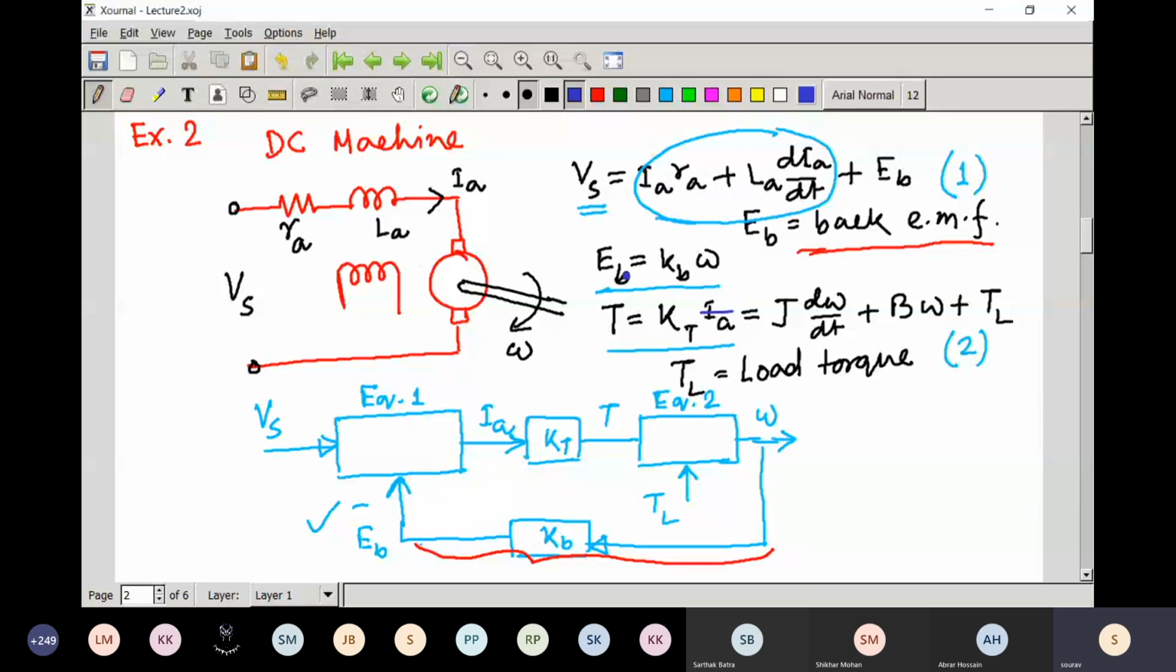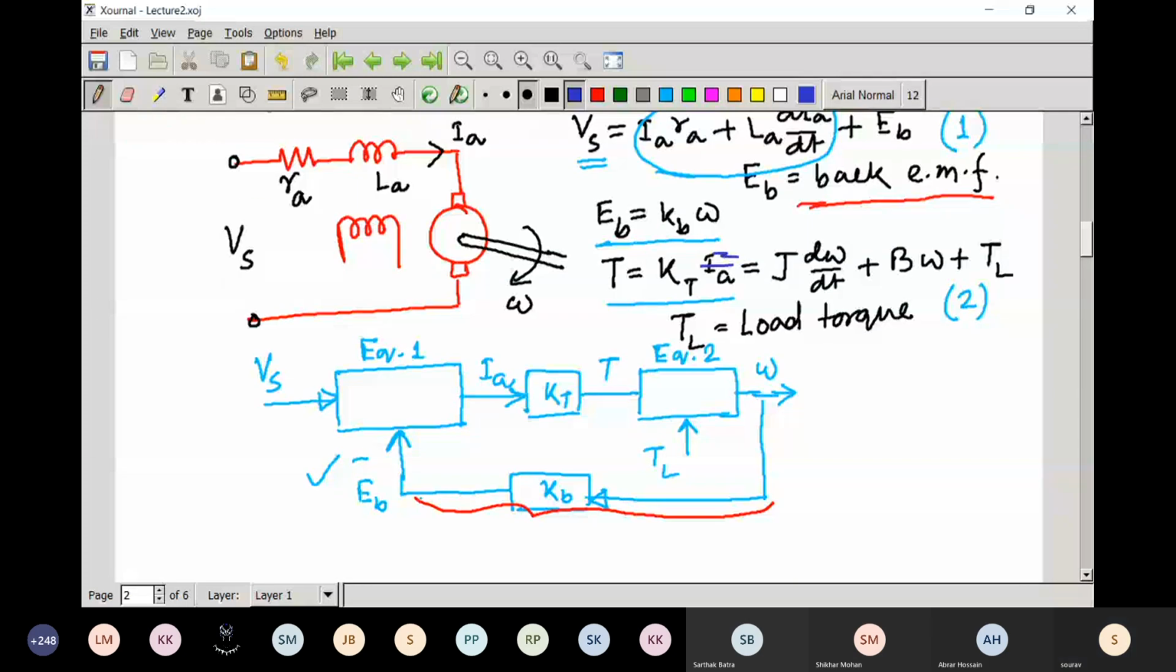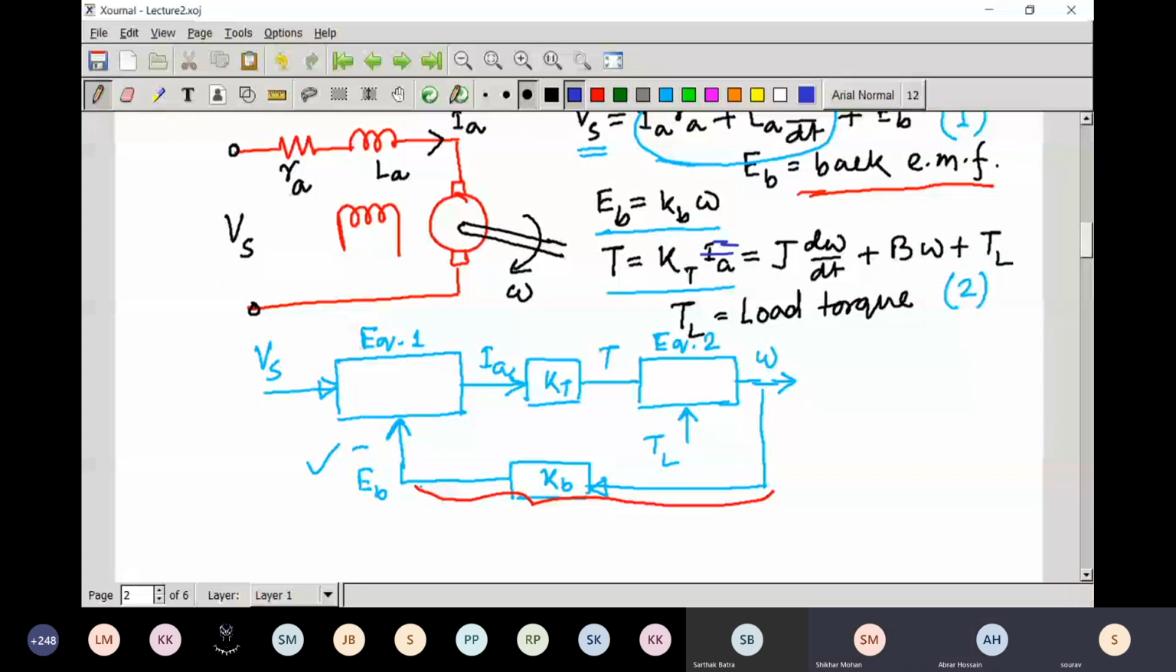I think something goes wrong, so let's see. It is writing here. So can you see the slides? Yes, sir. Okay.